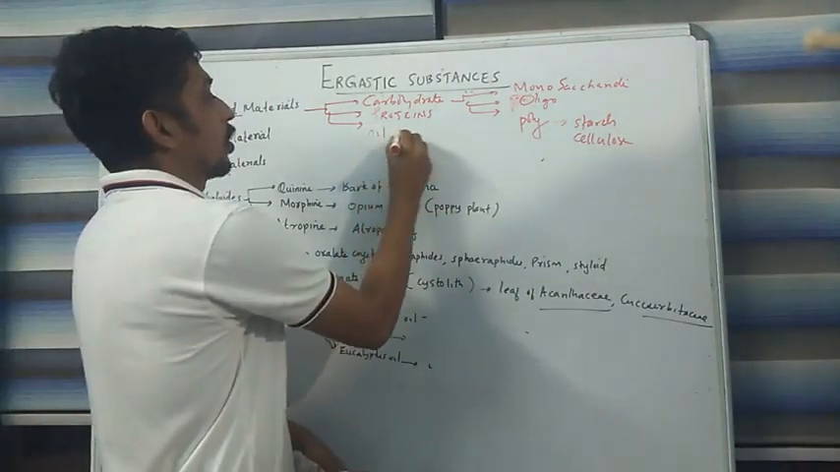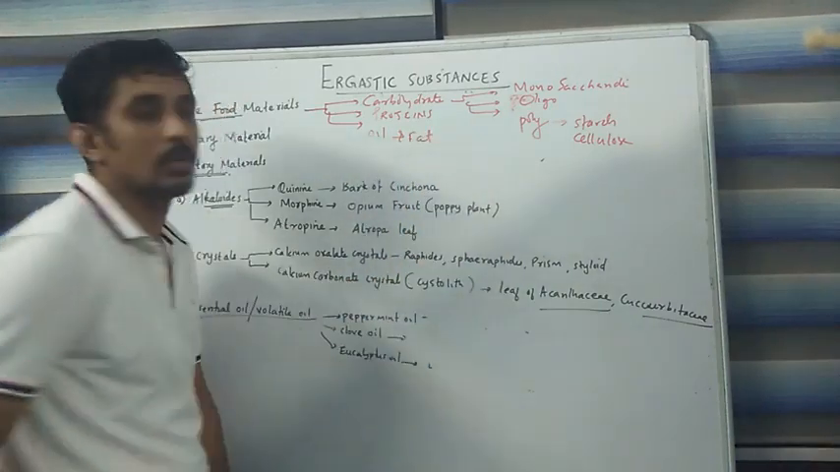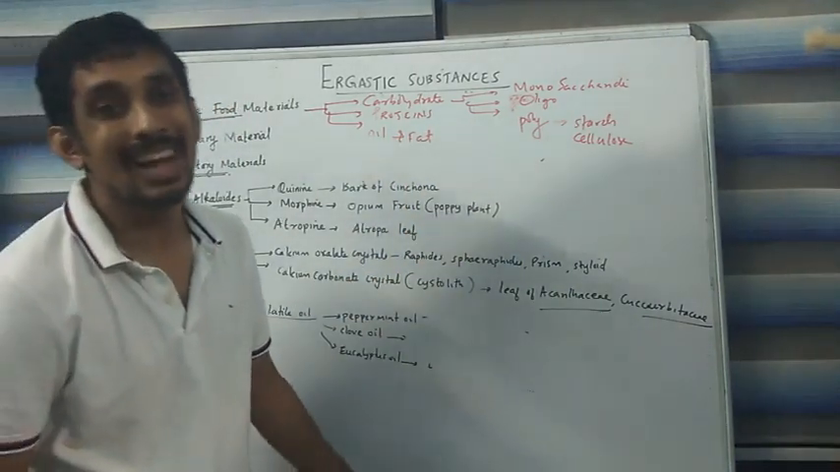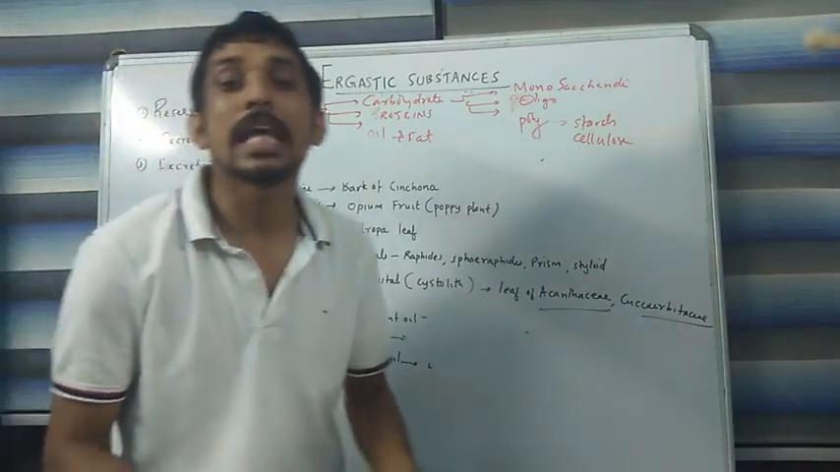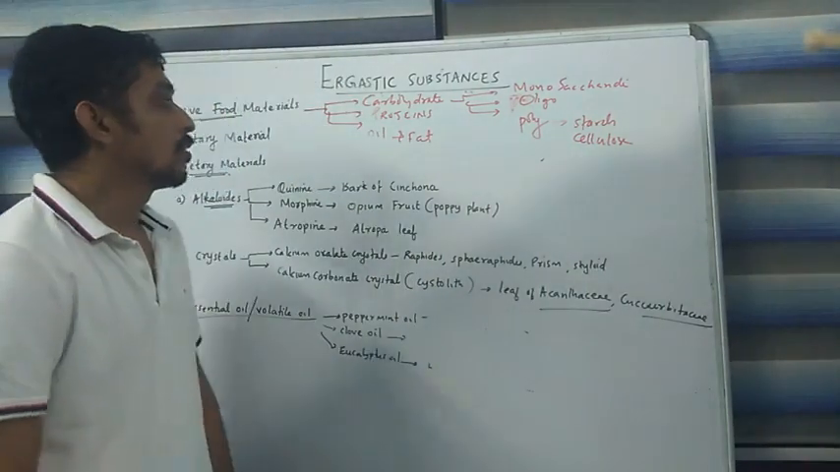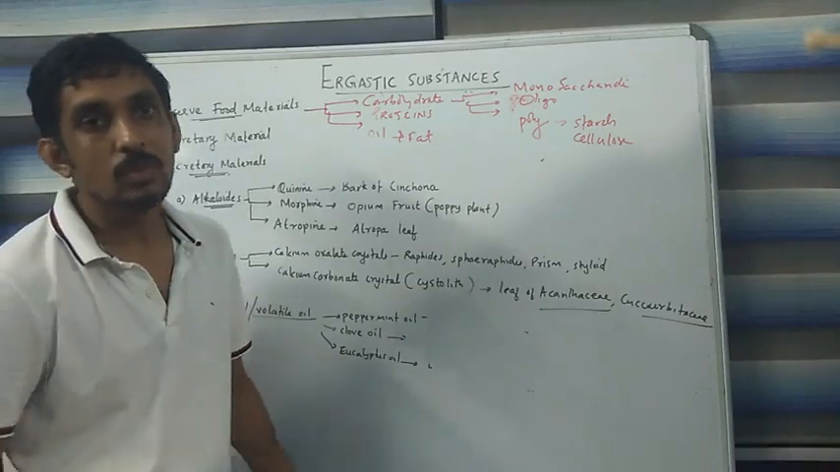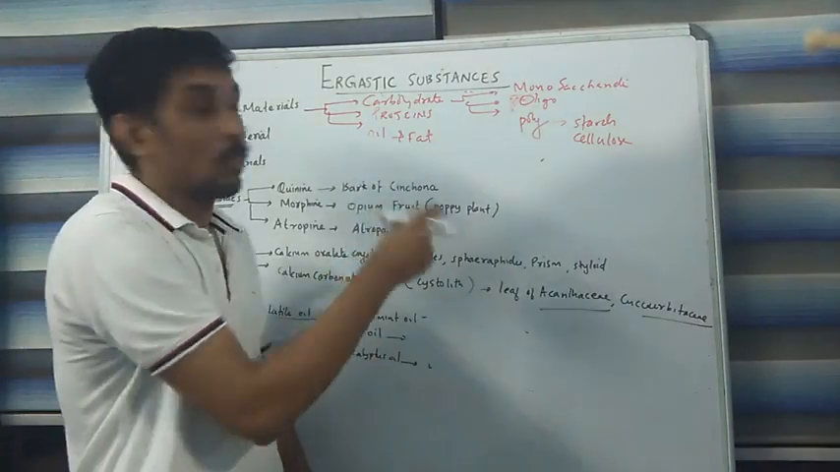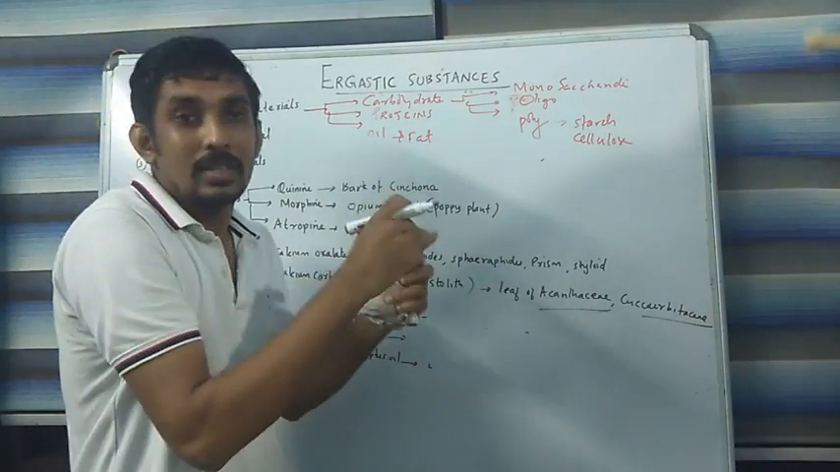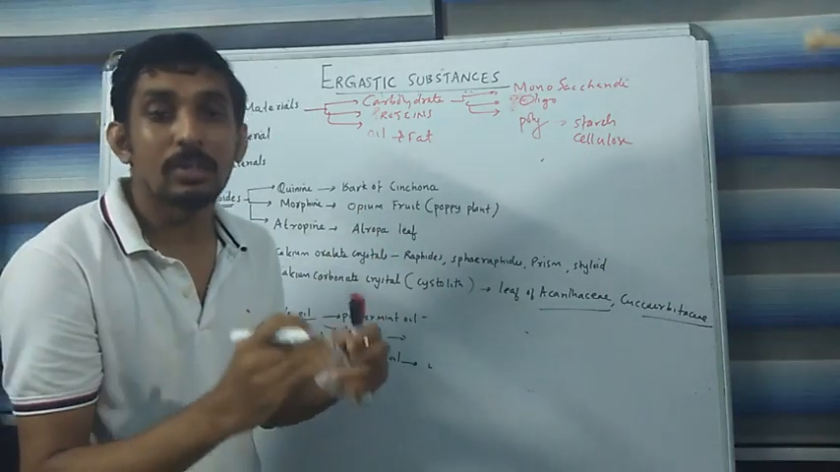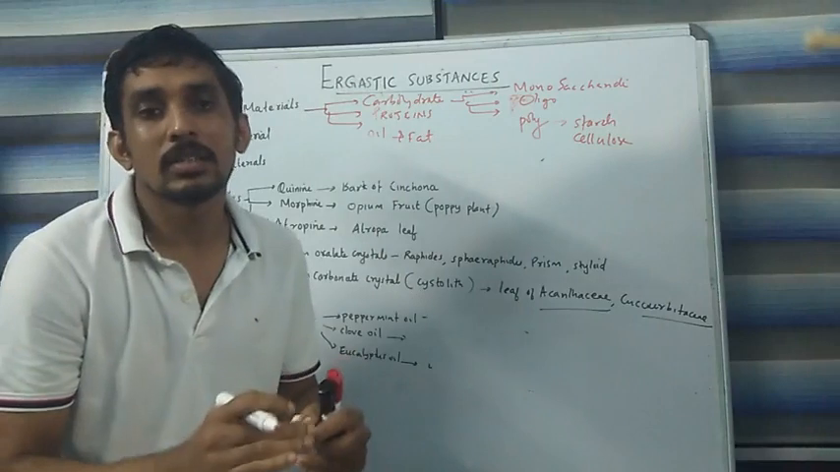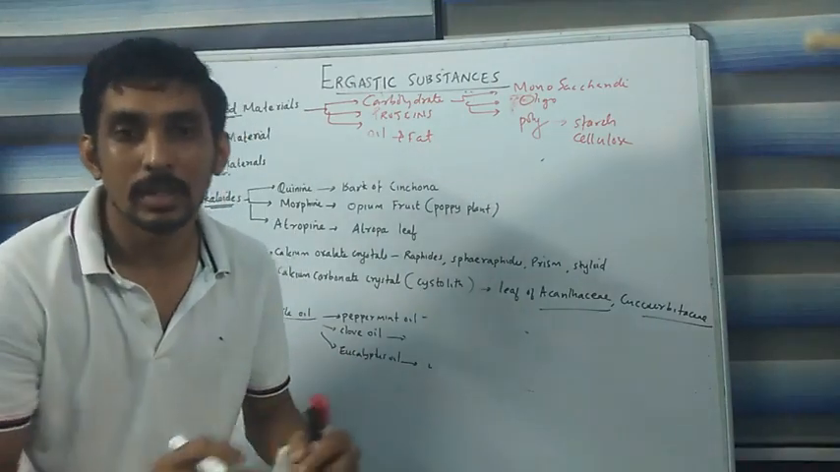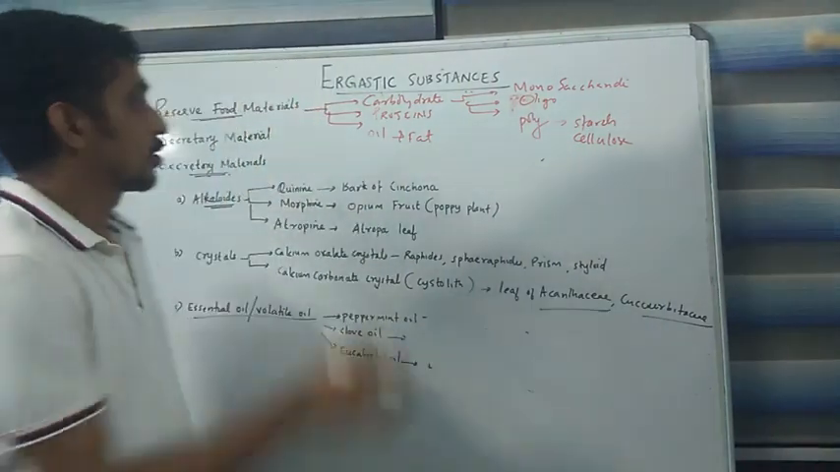And the third one is called oil and fat. We know that oil and fat are triglycerides, that is, glycerol connected with fatty acids by ester bonds. Usually oils exist in the form of a liquid at room temperature, at normal atmospheric temperature, whereas fat exists in the form of a solid at ordinary atmospheric temperature. That is the feature.